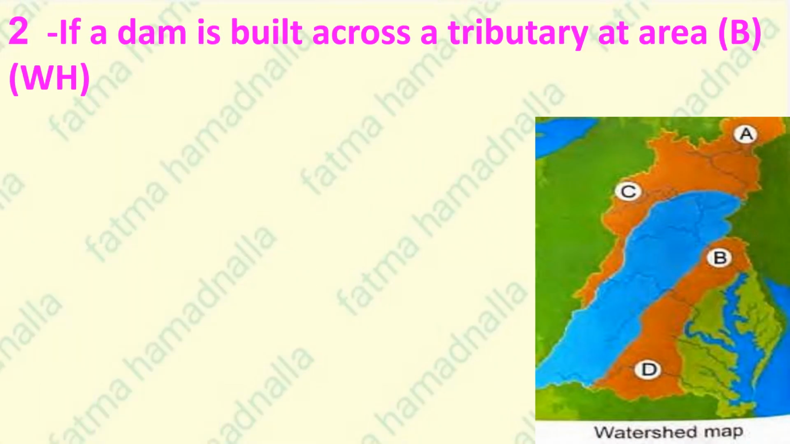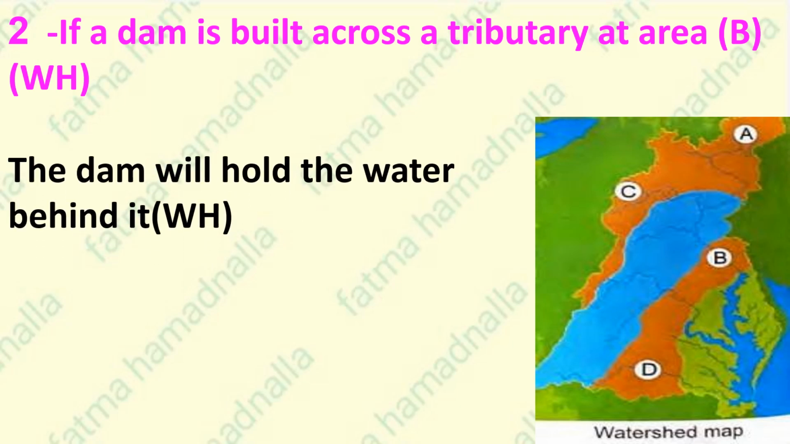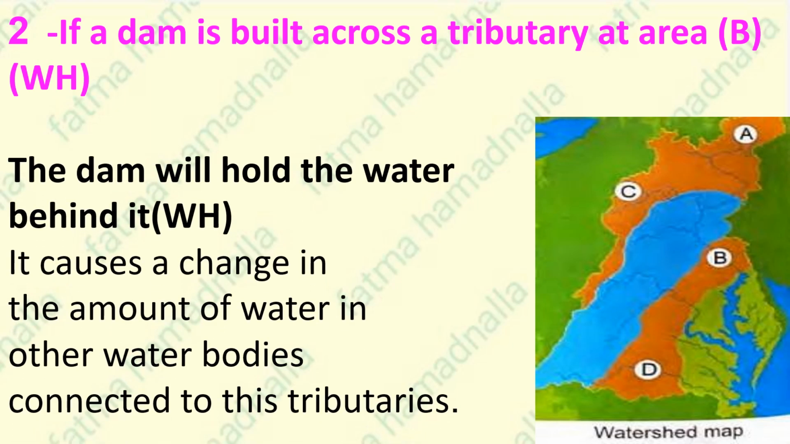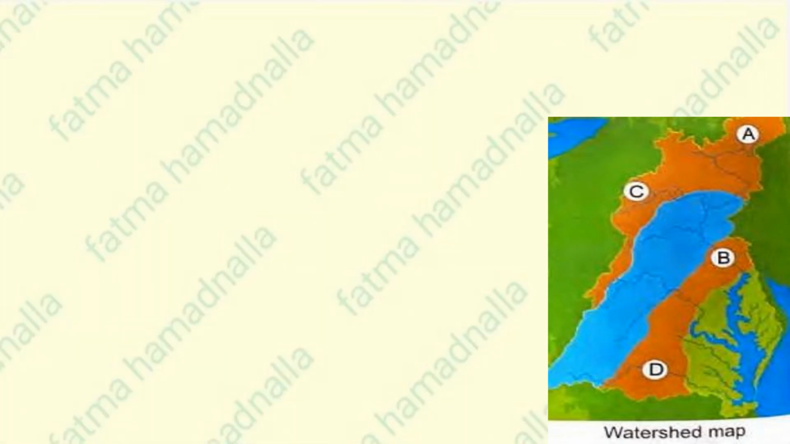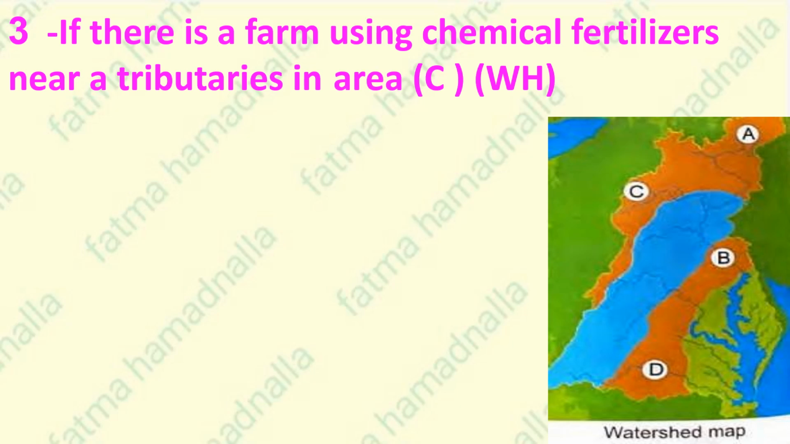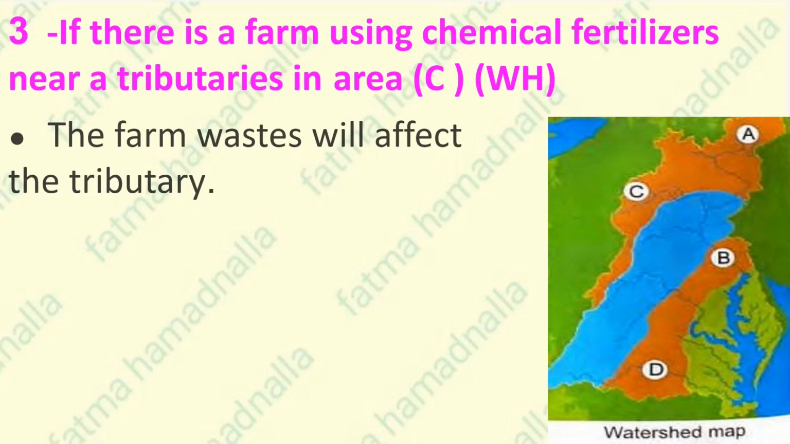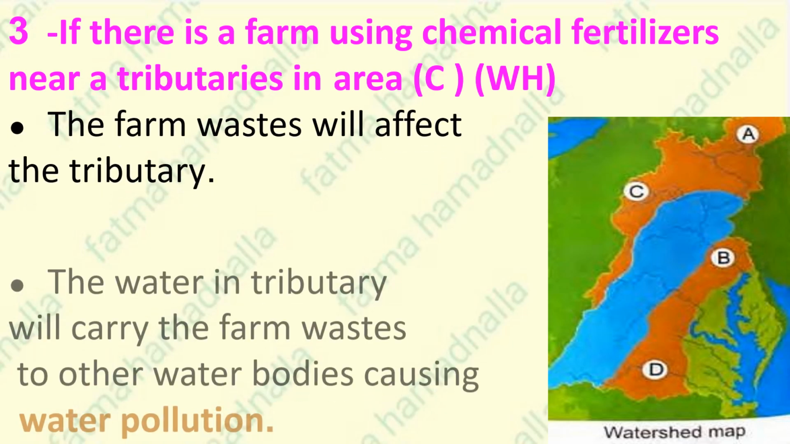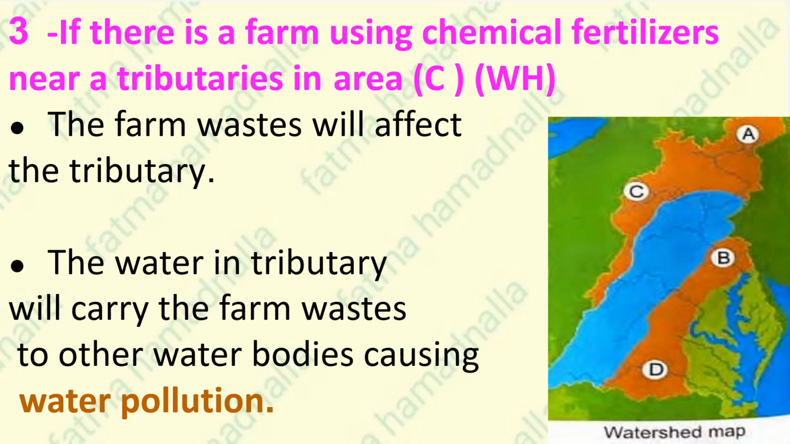2. What happens if a dam is built across a tributary in area B? The dam will hold the water behind it. This causes a change in the amount of water flowing to other water bodies connected to this tributary. Okay? 3. What happens if there is a farm using chemical fertilizers near a tributary area C? The farm wastes will affect the tributary. The water in the tributary will carry the farm wastes to other water bodies, causing water pollution. Okay?